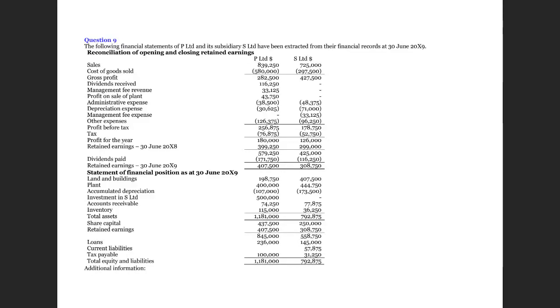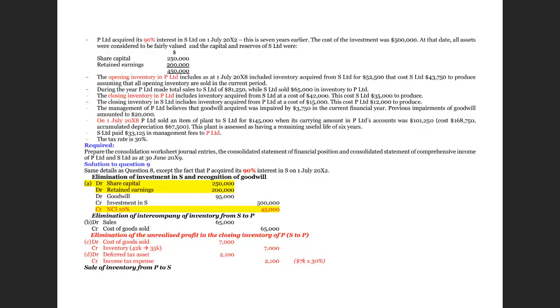This is the Unit 2 question number 9. Basically this is very similar to question number 8 that I have already provided you a video for. The only difference in this case is we do have a non-controlling interest, because for these questions we have been told that we acquired 90%. With a 90% investment, we will have 10% non-controlling interest.